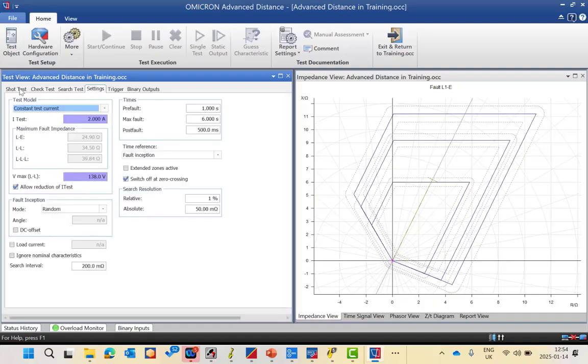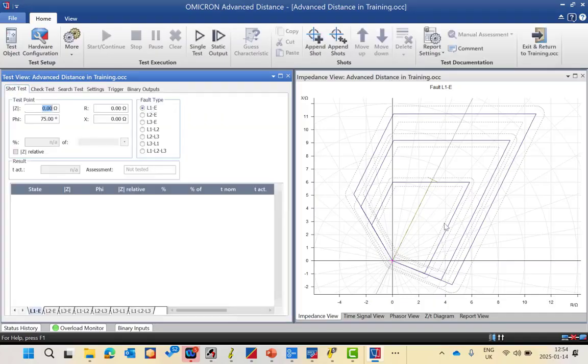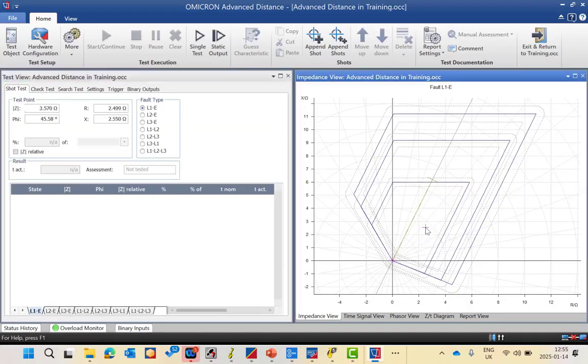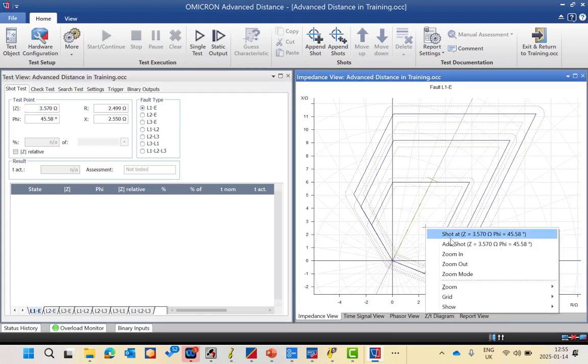Then I will get back to the shot test. Here is our first test, which is available in the normal distance module. Okay, if you remember, here I can append some shot. As you can see, just put the cursor anywhere you want, then right click and choose add shot. If you select shot at Z, it will be injected directly and give you the trip time.